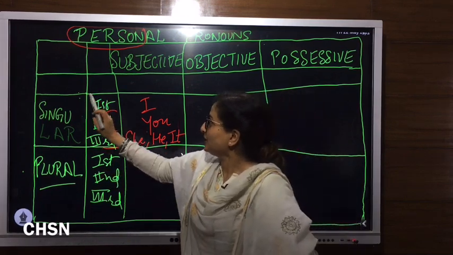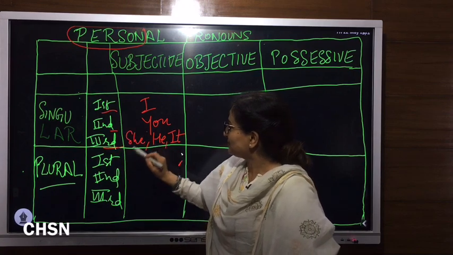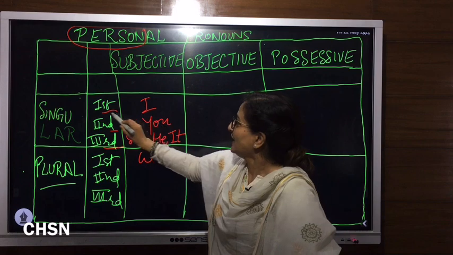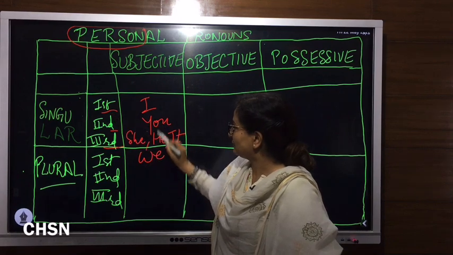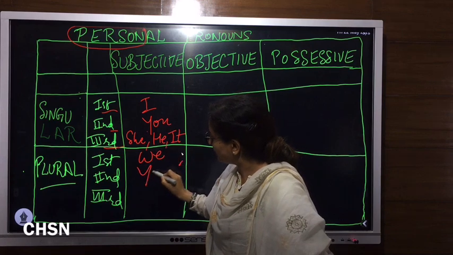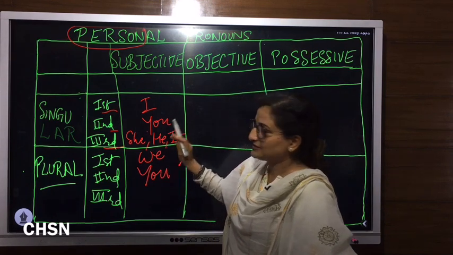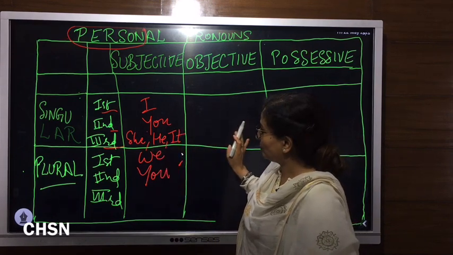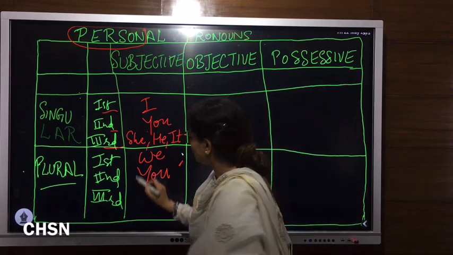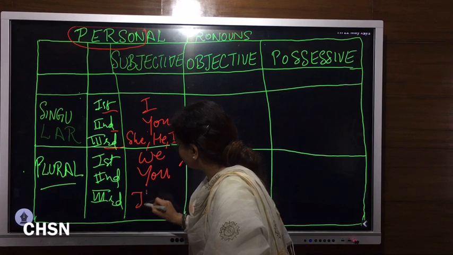Now, when we talk about their plural forms, first person will get converted into we. Second person, you will always remain you in subjective as well as in objective case. Third person will change into they.